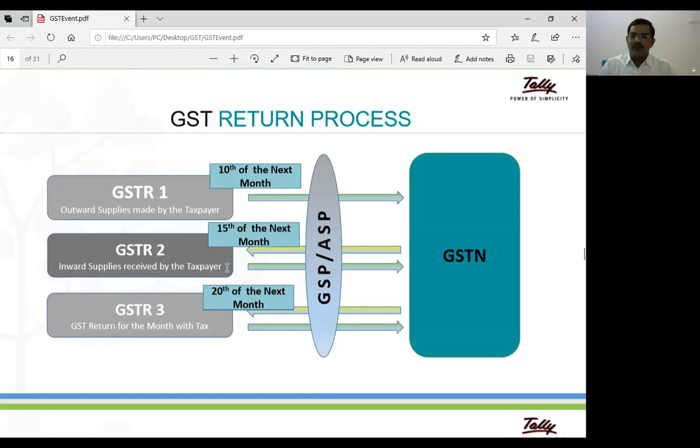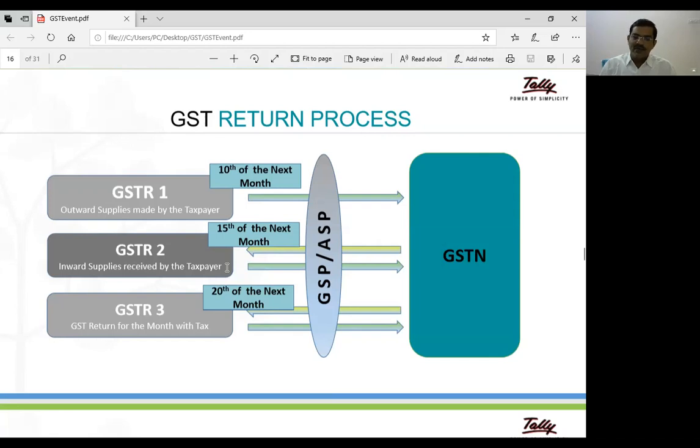If it is a computer or a mobile phone, the applicable tax rate is 18%. This 18% tax is divided into two, 9% and 9%: 9% for the central government and 9% for the state government, in case of intrastate trade or service.